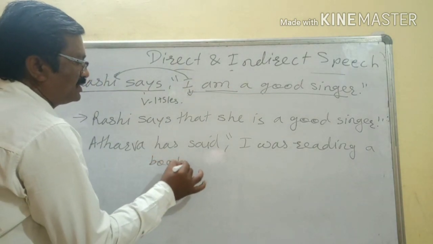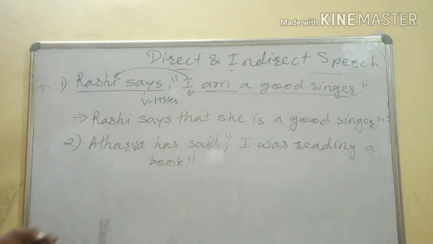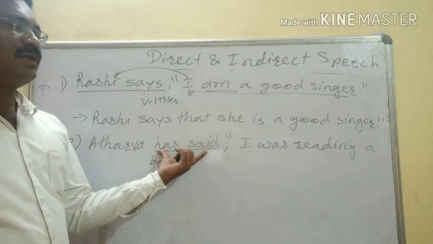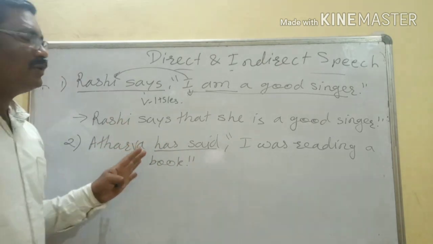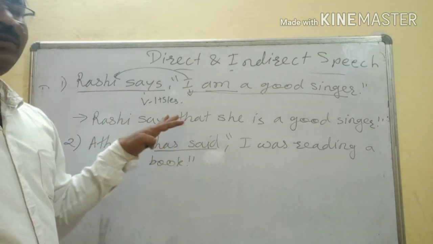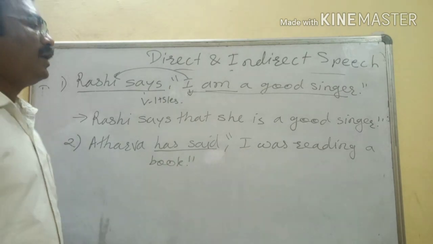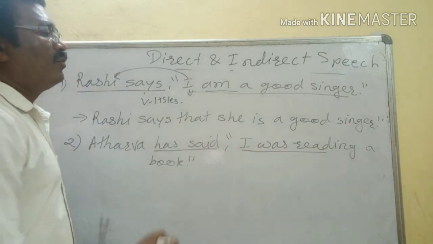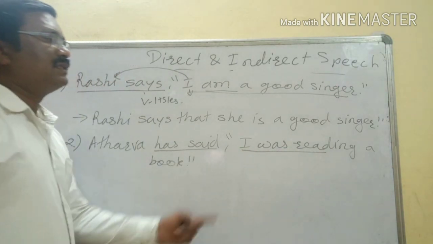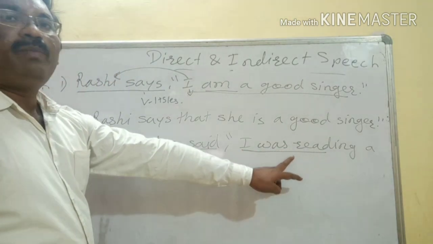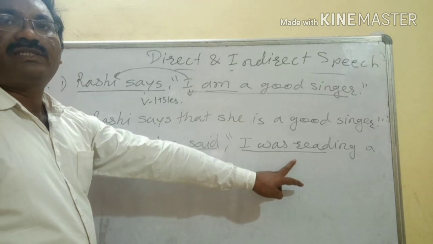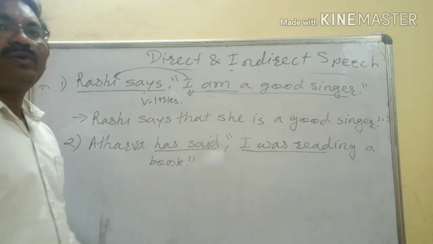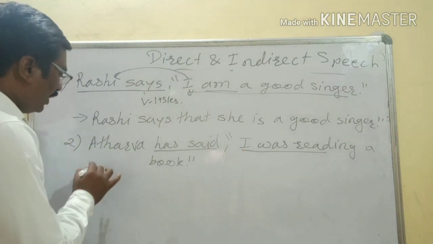Now you see here, "has said" is the reporting verb, and when I told you, when the reporting verb is in present or future, the tense of reported speech is not going to change. What is the tense of reported speech? "Was reading," where was plus ing is there. So this is in past continuous tense, isn't it? It is in past continuous tense. So this tense is not going to change. So how will it be here?